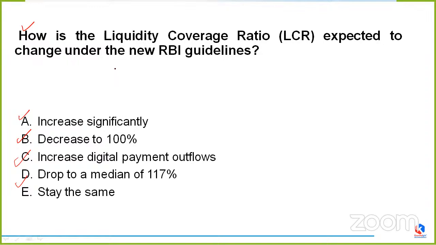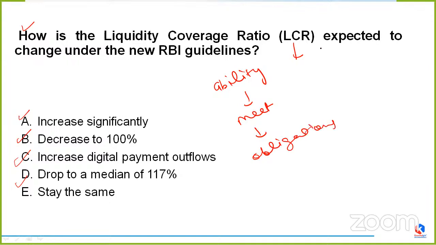Before going through what the correct answer is, let us talk about what LCR is. Everyone must know LCR is the liquidity coverage ratio, as given in the question itself. It is a measure of a bank's ability to meet its short-term obligations. Now the second question arises, how can we calculate it?